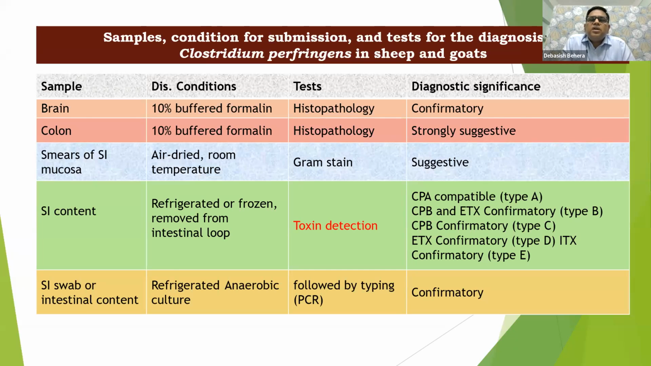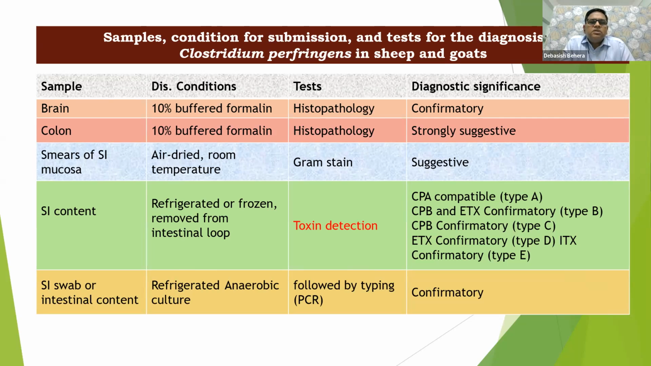So before going into details, what are the tests to diagnose this particular disease? What are the samples we need to collect? If there is a condition where we are suspecting it may be a case of enterotoxaemia, this is a very important slide. For the brain, you have to take it for histopathology, obviously in 10% formalin, and that would be confirmation. If we are talking about epsilon toxin or type D, obviously the brain will give you the maximum information about its type D infection or enterotoxemia. Then colon, for histopathology, you have to collect it in formalin.